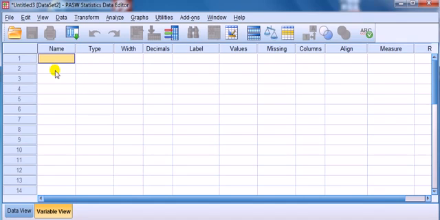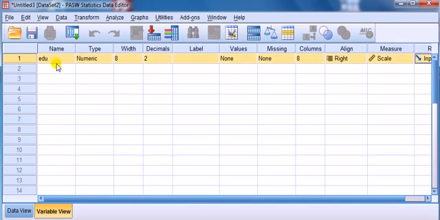So for your convenience, remember N for nickname should be kept short. I like to keep it really short, three characters if possible. Label, this is where the full description can come. Whatever you enter here will come into your output. So let's describe it: education level. Alright.